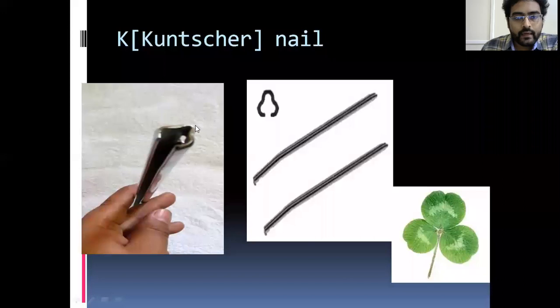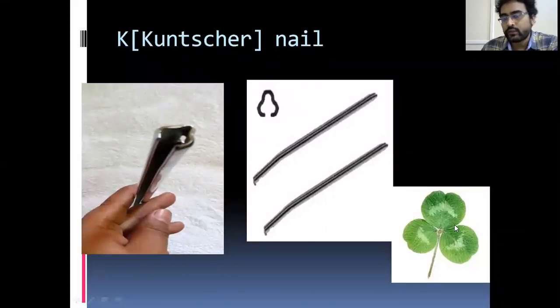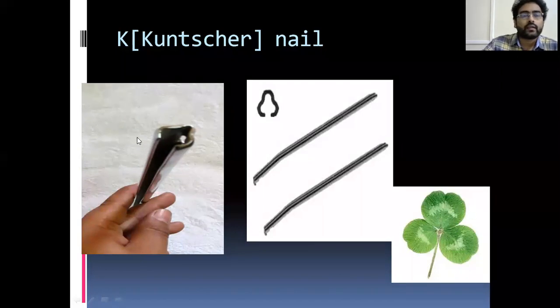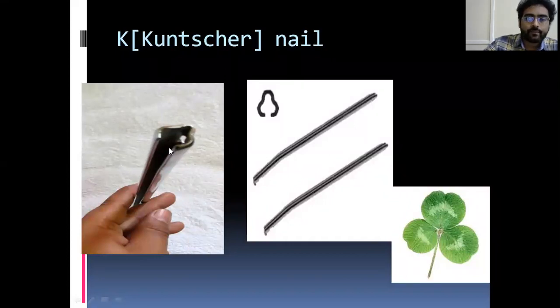It has a triflange shape. This is clover leaf. The right side of the image is showing the clover leaf. It looks like a clover leaf, so it is a clover leaf type of nail. One side of it has a slot. This slot is always applied on the tension side. This slot should always be applied on the tension side of the femur, that is on the lateral side.